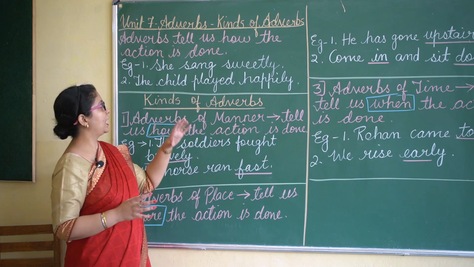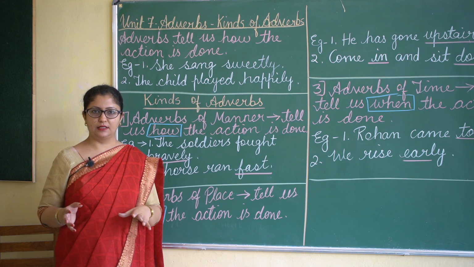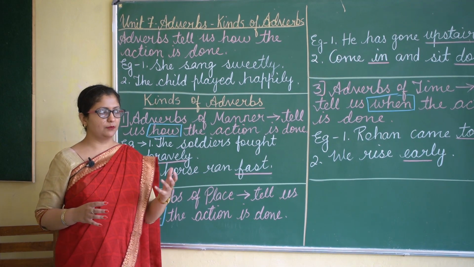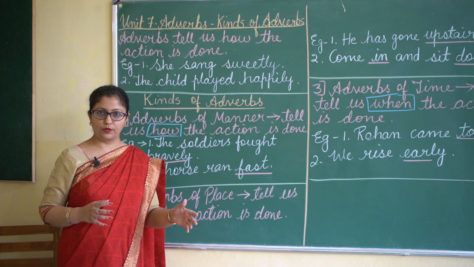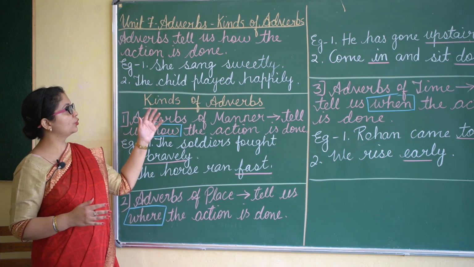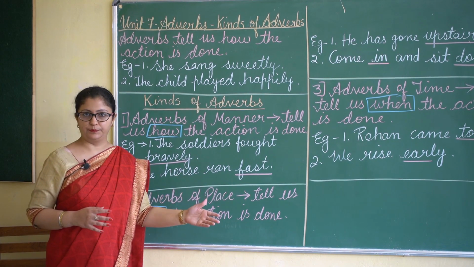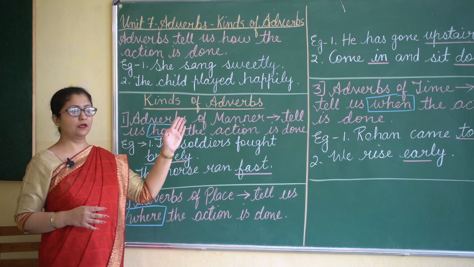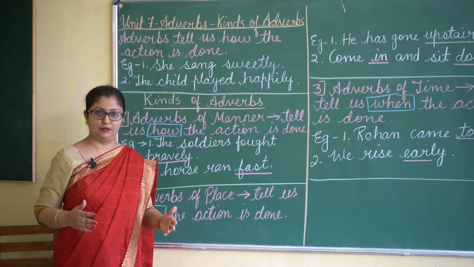Whenever we have any kind of verb, like singing, dancing, walking, there are some words which add to the meaning of the verb. They tell us something more about the verb. Those words are called adverbs.